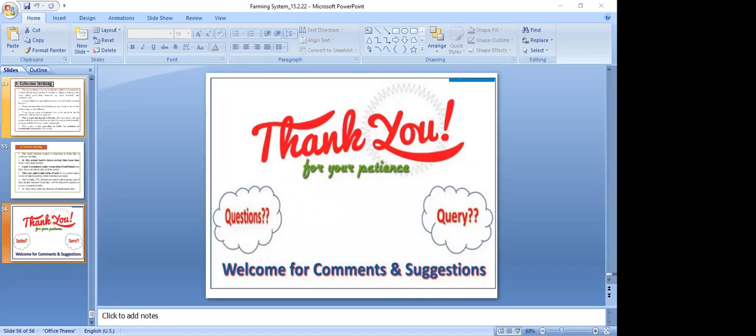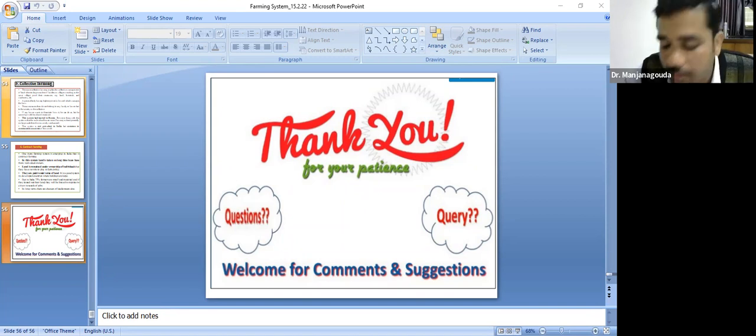Okay, clear. For cropping systems, you refer to the book Cropping Systems by S.C. Panda. That is very important. For cropping and farming systems, you refer to S.C. Panda.